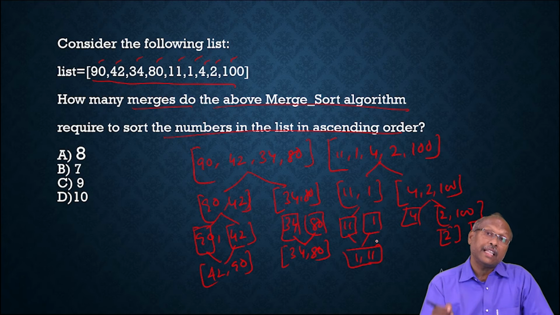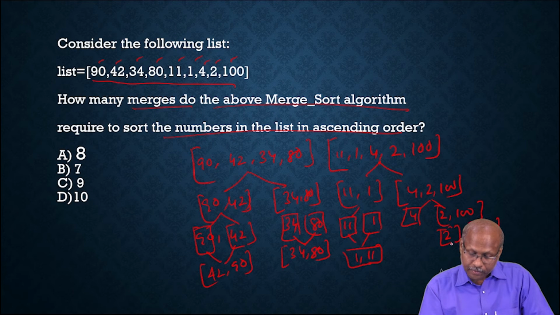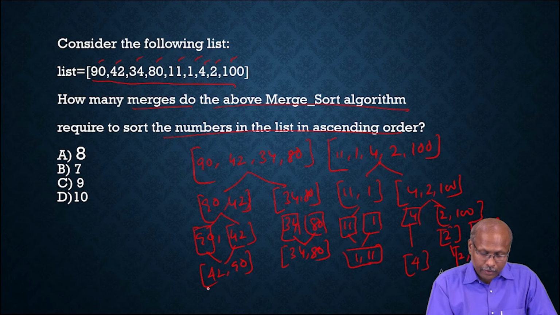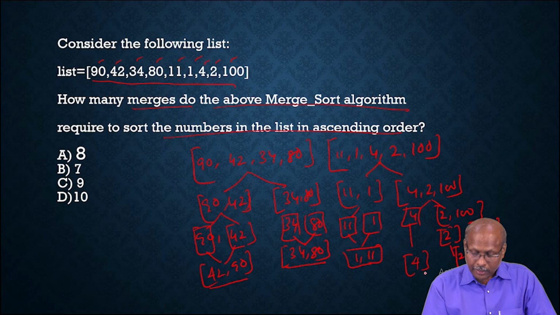Similarly, 2 and 100 are merged because these two come under the same parent. And finally 4 will be merged with this. That means this is one merge, this is second merge, this is third merge.